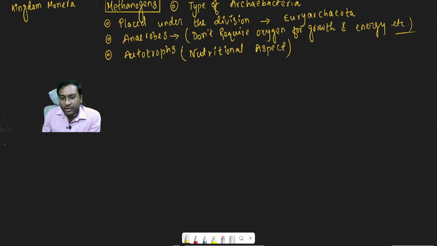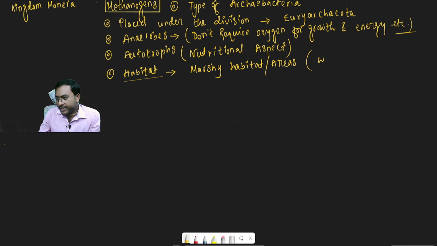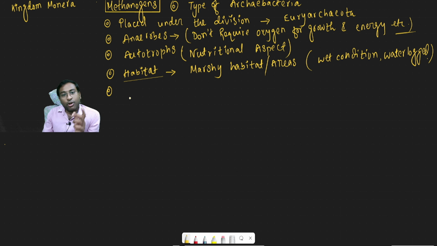Now the next part is habitat. If we look into the habitat of Methanogens, it is a marshy habitat, or we can say wet conditions or waterlogged conditions, etc. The next point is also very important.